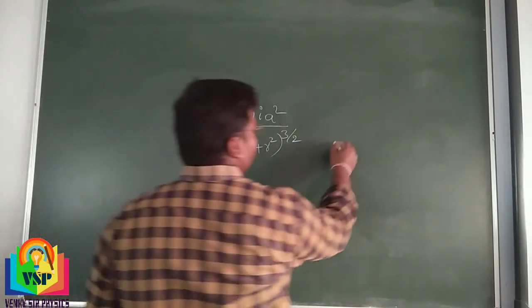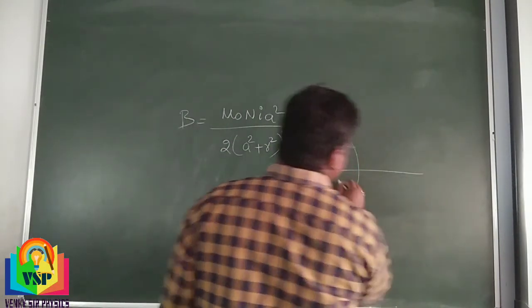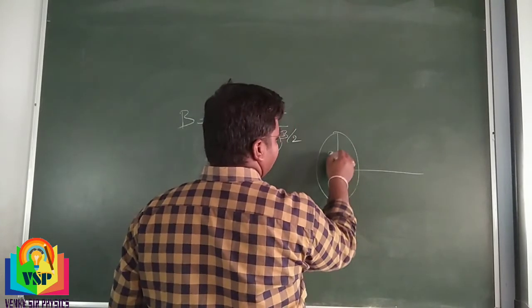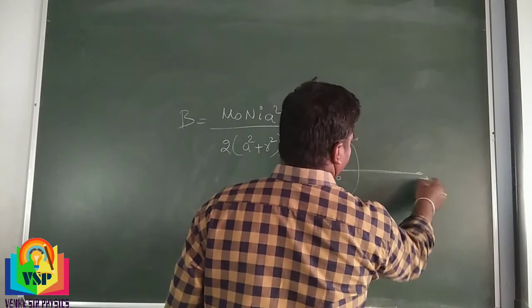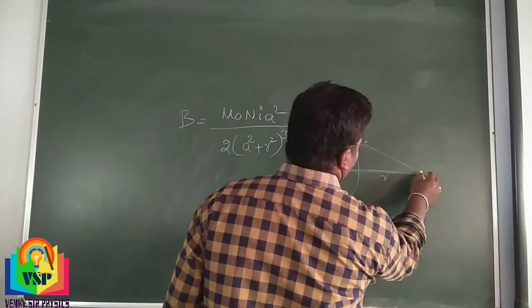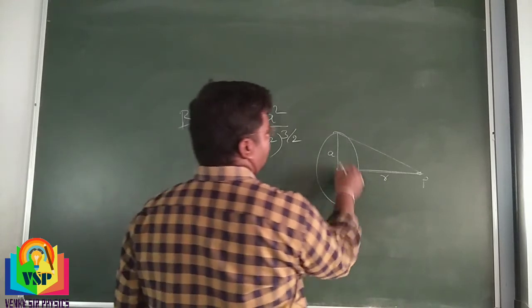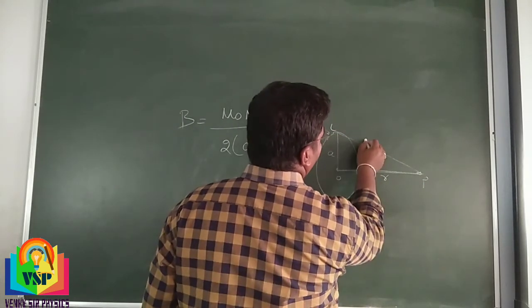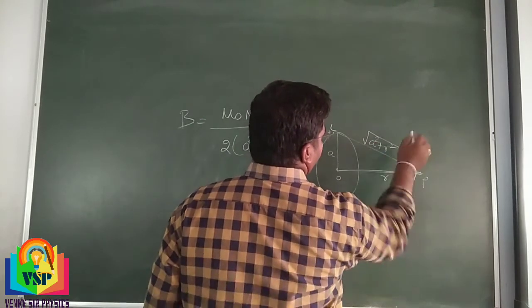See here, consider this diagram. Already I explained. Center is denoted. The radius of the circle is given by A. The distance between the center of the circle to point P is given by R. Okay, understand? Here the distance between L and P, we know according to Pythagoras theorem, is A square plus R square.